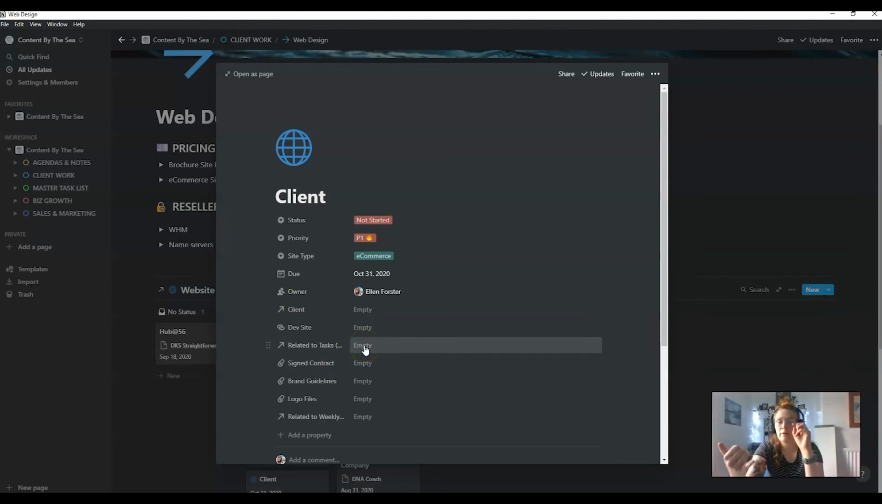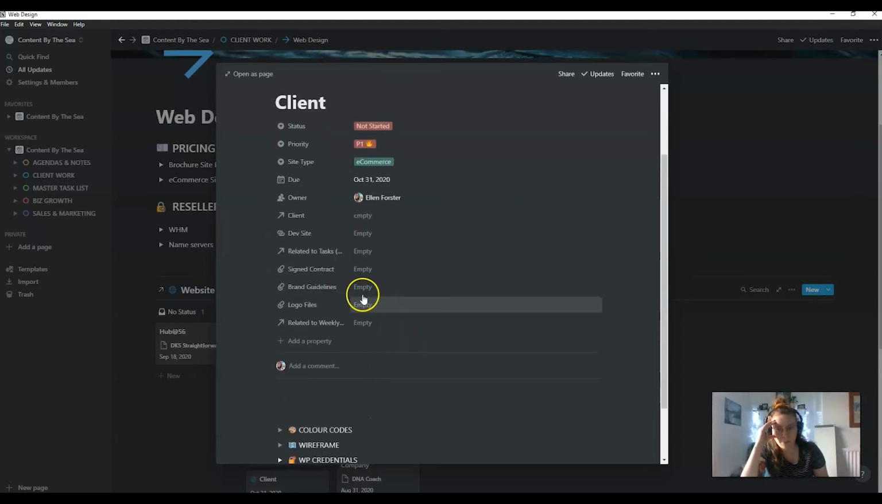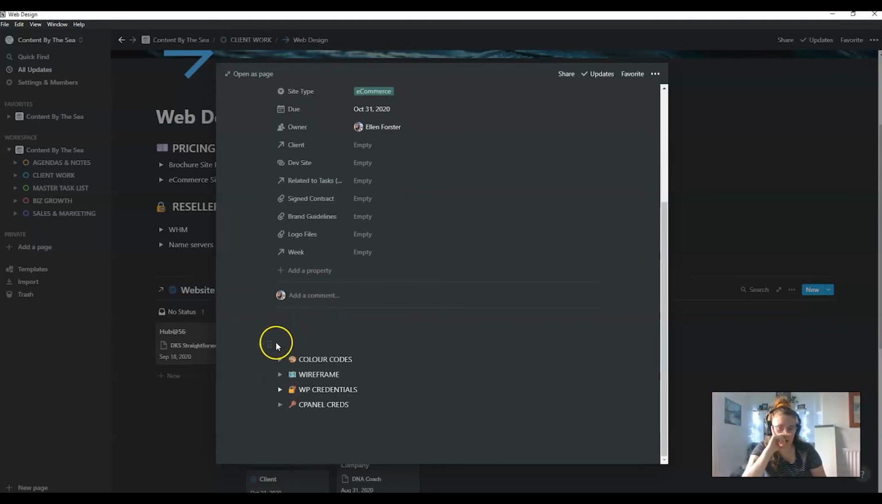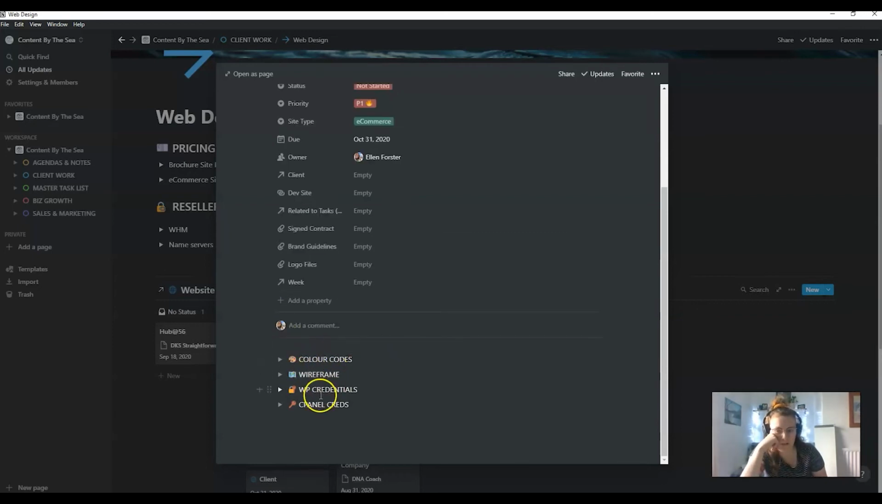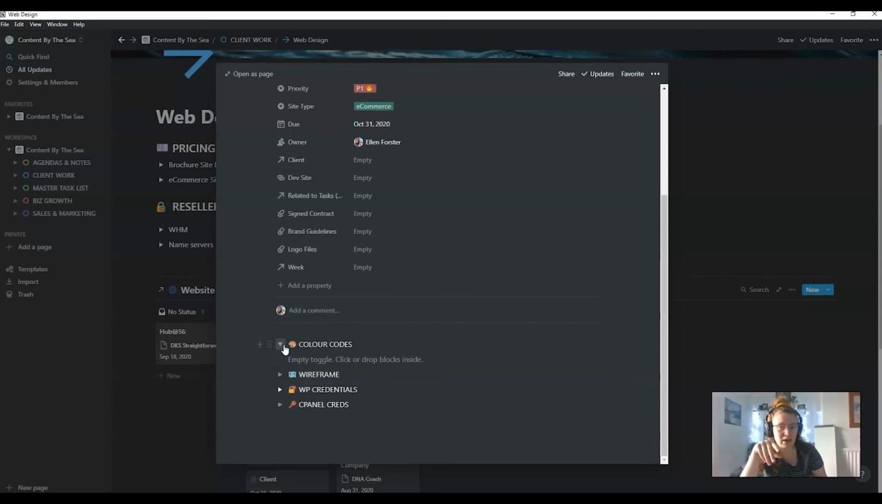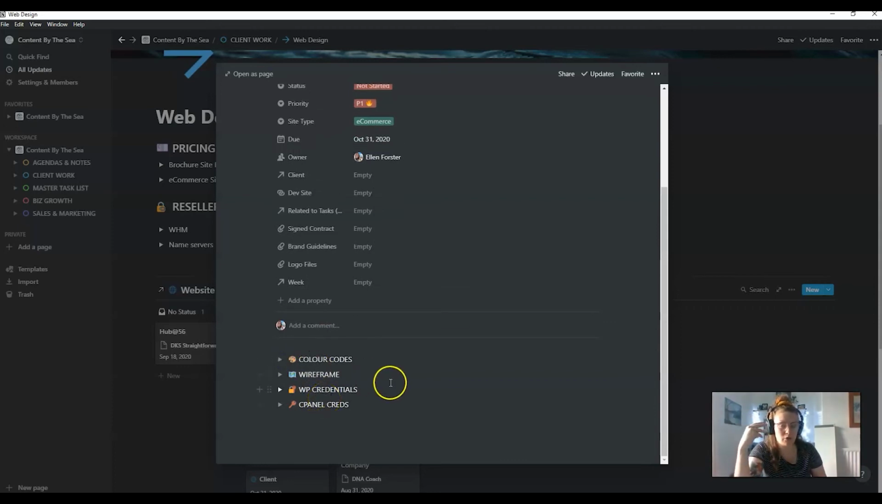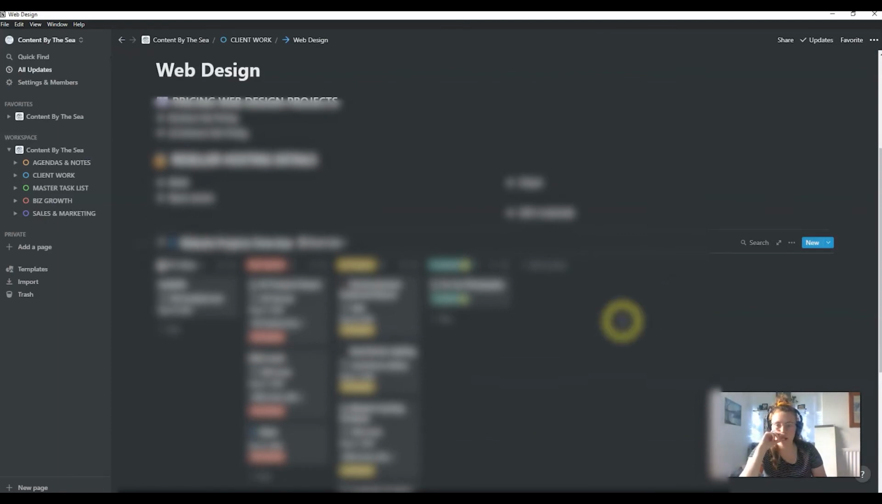So I could here create dev site, wireframe, those kinds of things. Sign contract, brand guidelines, logo files, whatever. And then weekly, that should say like week. And this is the template area. Because I've got a template set up, it automatically pulls through color codes, wireframe. There's nothing in here, but it means that when we are creating a new web design project, these are the things that I need before anything. So those are the things I'll go away and create. I'll do that later, but essentially that's me setting up a new web design project.